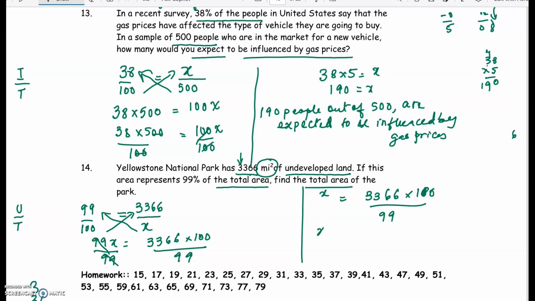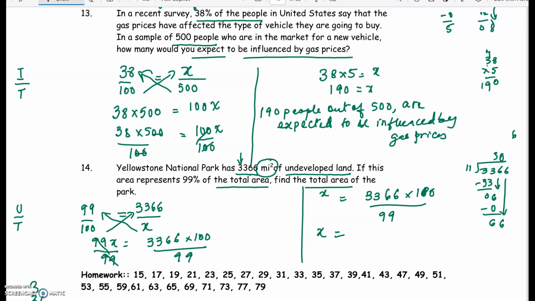3366 over 99. So we know 11 goes into each one of these. 11 goes into 3366. 11 threes are 33. Subtract. Bring the 6 down. 11 goes 0 times into that. 6 minus 0 is 6.